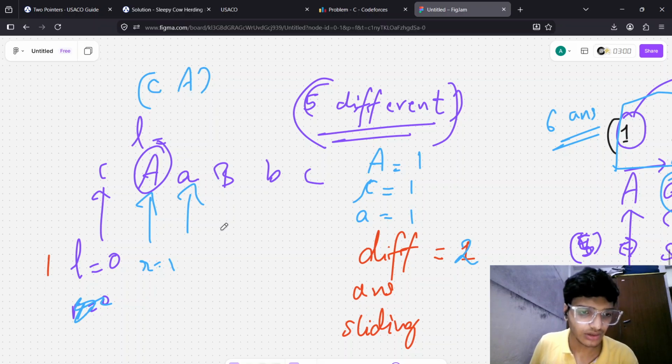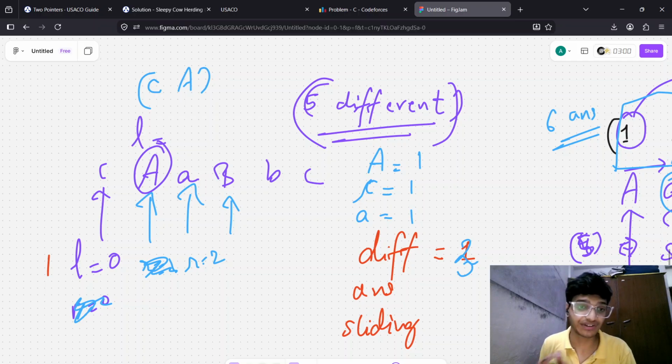So total so far we have two different, and then R moves to here. R will be at two, so total three. Now we move R again since the condition isn't fulfilled. That is five different. I should remove them, then put R here.